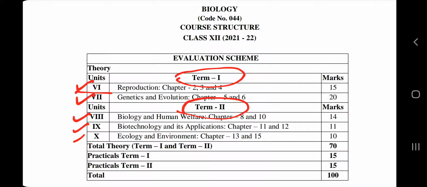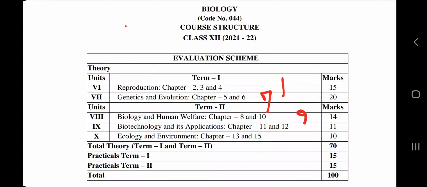And one more thing, you can see that many chapters have been excluded from the class 12th biology syllabus. Chapter number 1 from unit number 1, chapter number 7 from unit number 2, chapter number 9 from unit number 3, chapters number 14 and 16 from unit number 5. So you can see 5 chapters have been removed. Actually there were 16 chapters in your syllabus, and we have 22 chapters in the class 11th biology syllabus if you compare. So if you remove 5 chapters, okay, I think